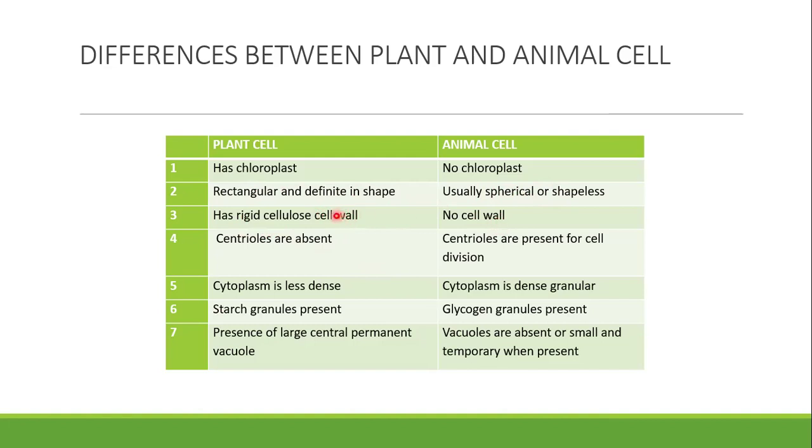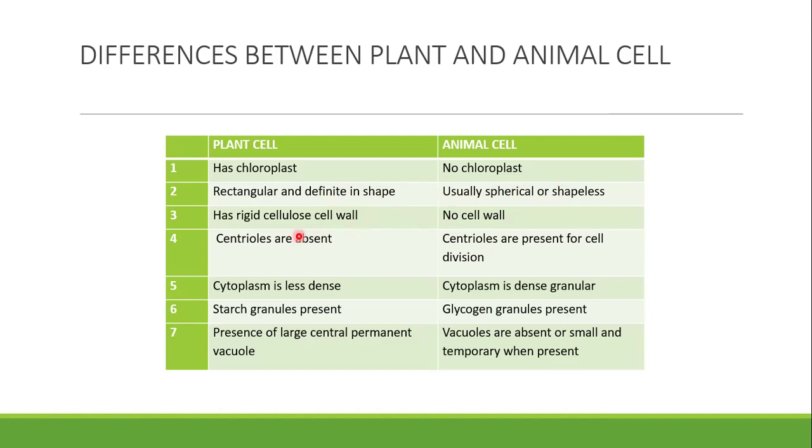The function of cell wall here is that cell wall helps to give shape and physical and mechanical support to the cell. The plant cell has this cell wall and the animal cell does not have. And also, it is worthy to note that it is this cell wall that gives plant cell its shape. That means that without cell wall, the plant cell will not have a shape, just as animal cell is shapeless.